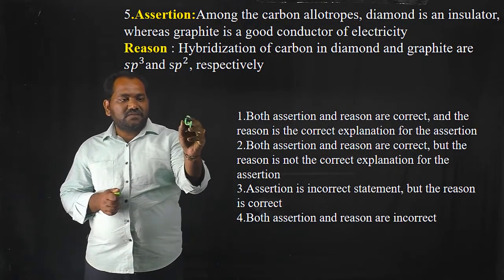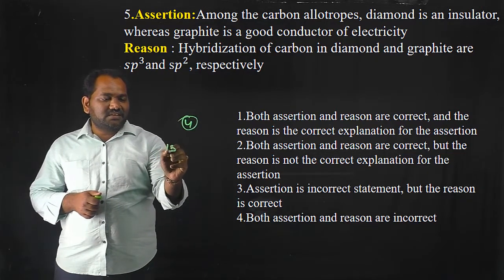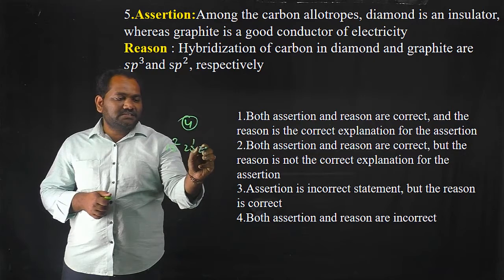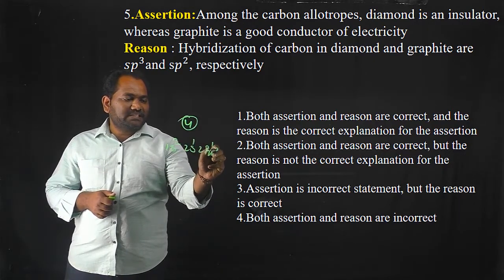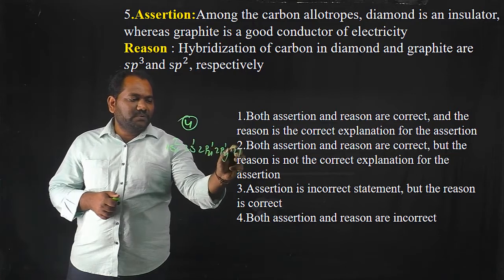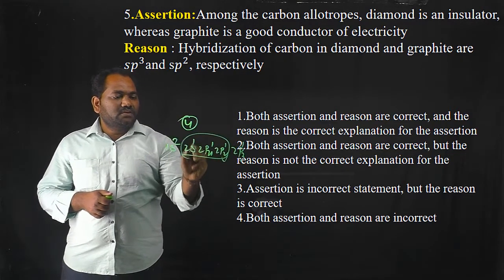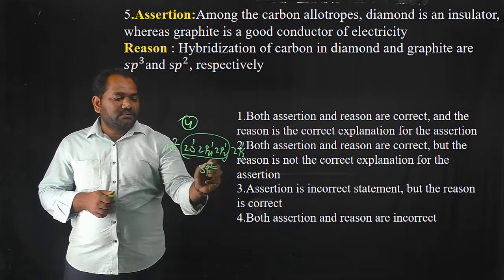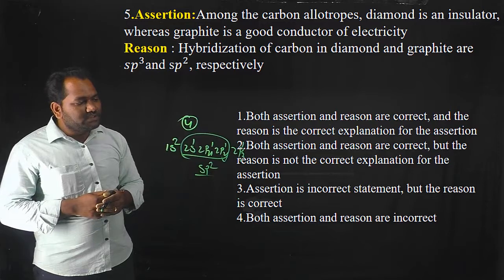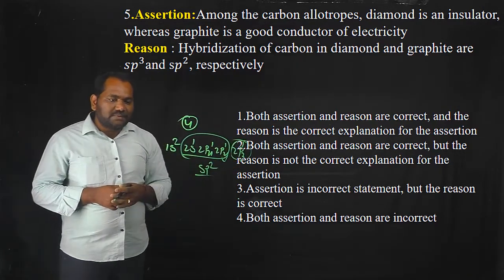If you observe the excited state electronic configuration of carbon, it is 1s2, 2s1, 2px1, 2py1, and 2pz1. Only 3 orbitals are involved in hybridization in graphite. The fourth one is empty and does not participate in hybridization.